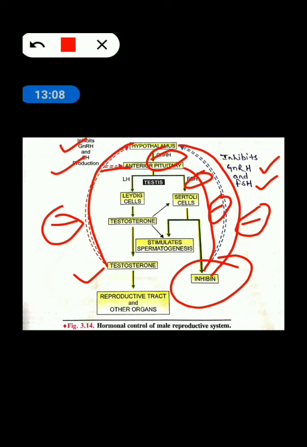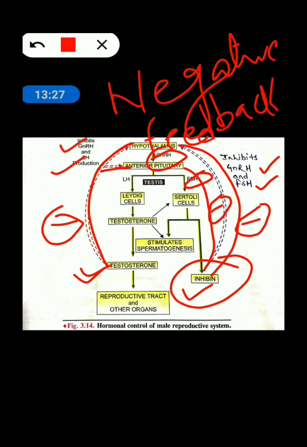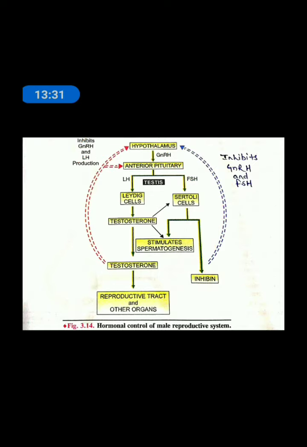So this is how the secretion of both testosterone and inhibin is controlled, and this whole mechanism is known as negative feedback control. They give a negative feedback, because of that these hormones' secretion is controlled. So I hope this one is clear to all of you, okay.